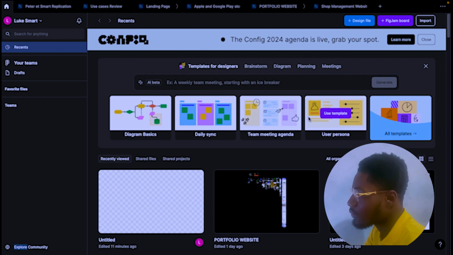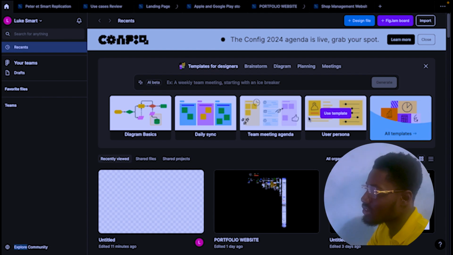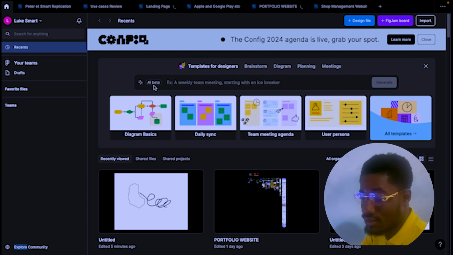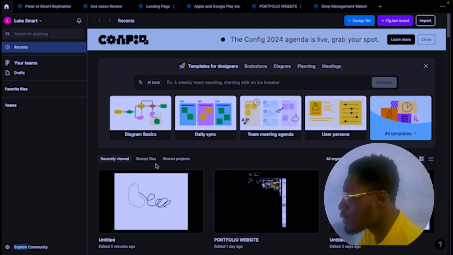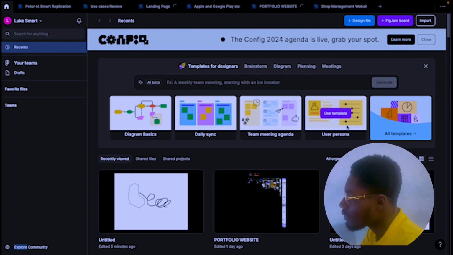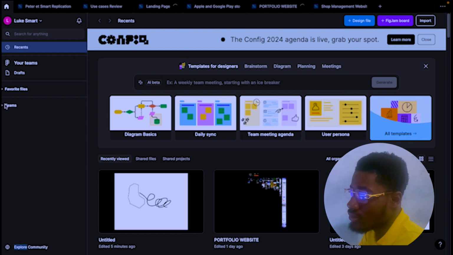Figma is used by a team or a group of members to plan. At first, it had no AI built in, but right now they have AI built in. That's why you can see AI beta here. At first, it was not there. So these are some of the recently viewed files I've worked on here. And these are teams.